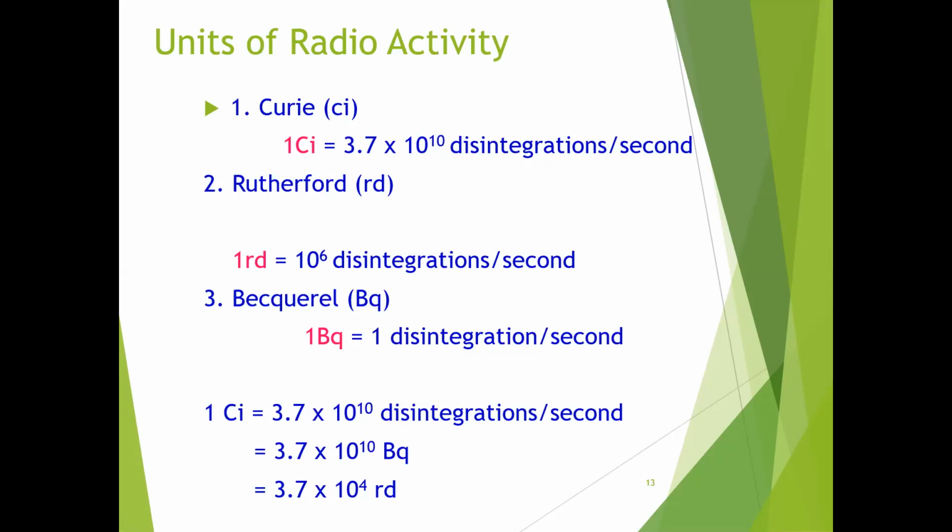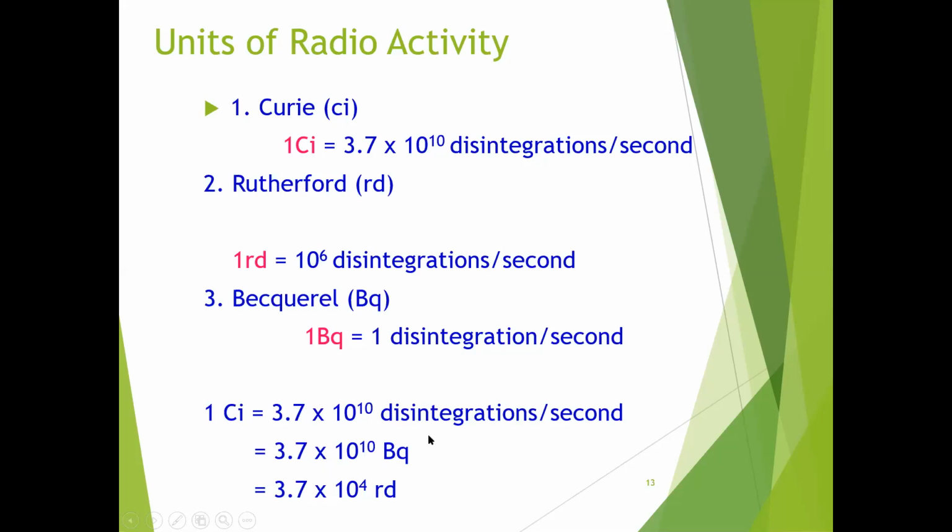But it is a small unit, so instead of 1 disintegration per second, we can denote 10 power 6 disintegrations per second, which is equal to a Rutherford, and a Curie is 3.7 into 10 power 10 disintegrations per second. Therefore, 1 Curie is equal to 3.7 into 10 power 10 disintegrations per second, that is equal to 3.7 into 10 power 10 becquerel.